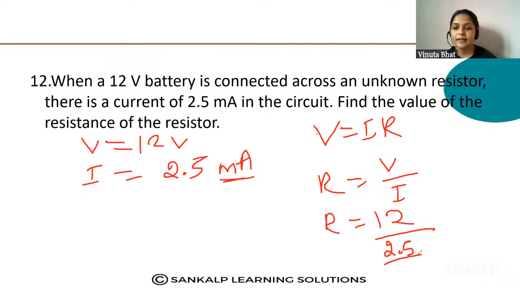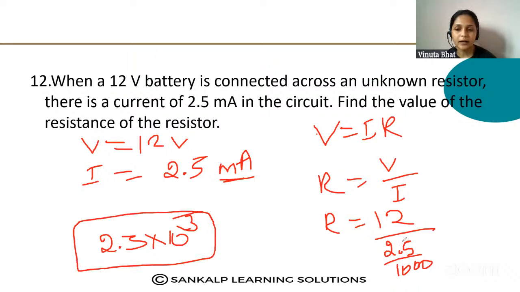Instead of writing 10 raised to minus 3, I will write divided by 1000. 2.5 divided by 1000 can also be written. In ampere form, it is 2.5 into 10 raised to minus 3. But I will write 2.5 divided by 1000.